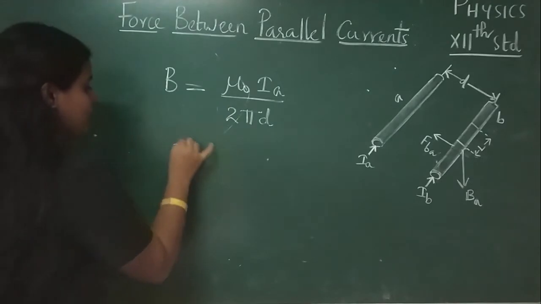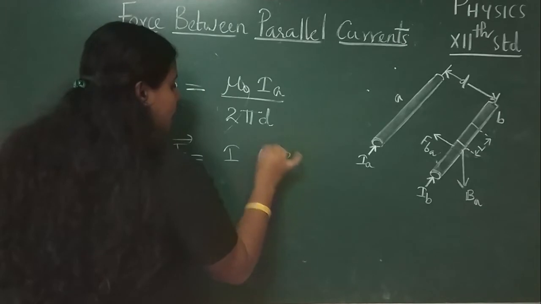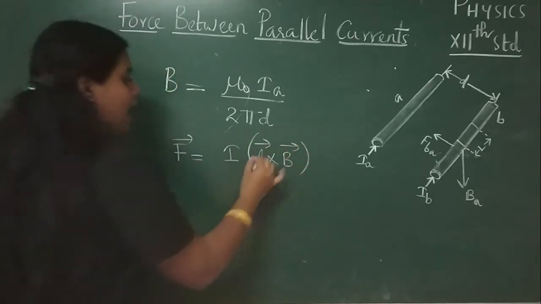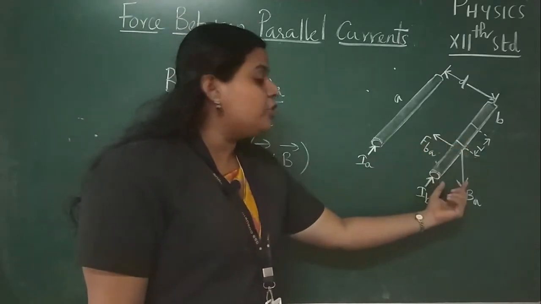This force is given by F is equal to I into L cross B, where L and B are vectors. Okay, and here in this case what about the expression for force?